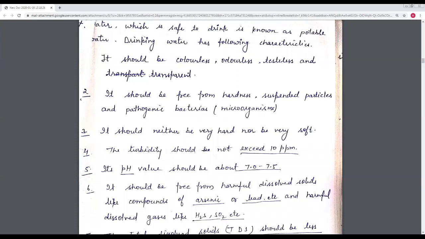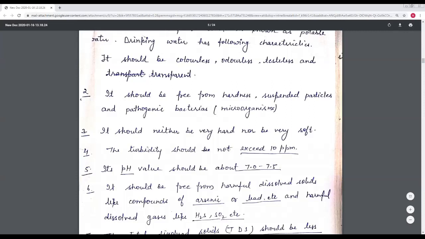These are the common characteristics of drinking water. Second point, it should be free from hardness. We have already discussed hardness. Hardness is the property of water which resists lather formation. It should also be free from suspended particles, which we discussed in the previous lecture, and from pathogenic bacteria. Pathogenic bacteria are microorganisms like bacteria, fungi, etc.